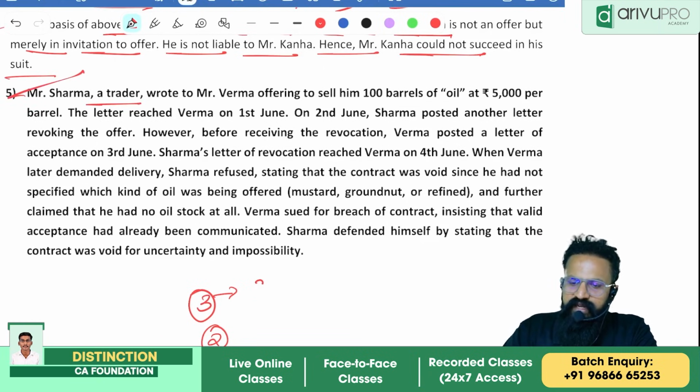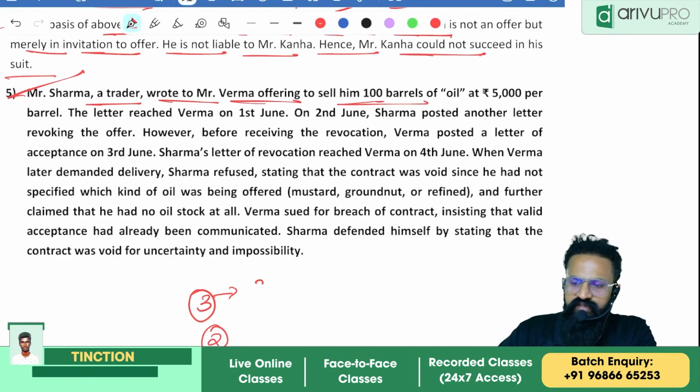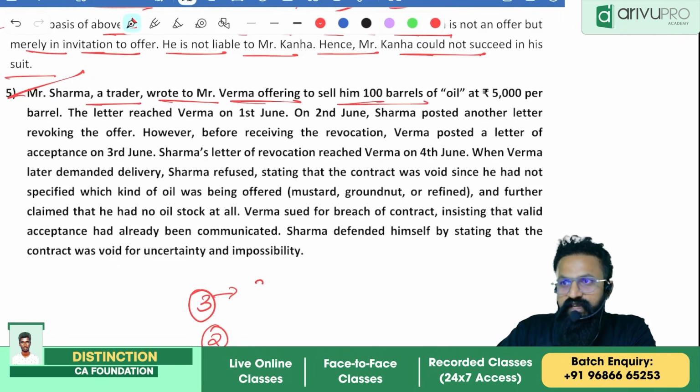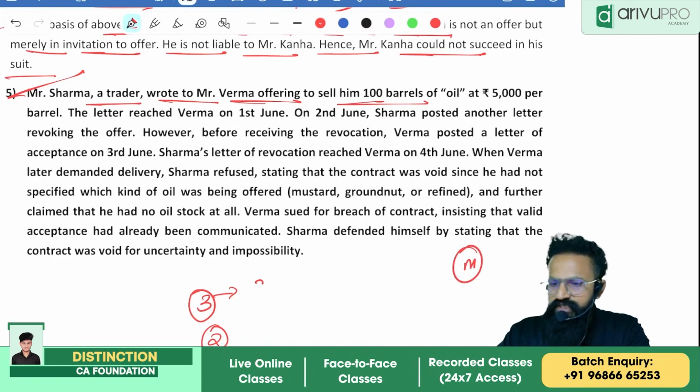Mr. Sharma, trader, wrote to Mr. Verma offering to sell him 100 barrels of oil. I would say this is a difficulty level question. It could have been difficult, but because of being detailed, I would say this is moderate. If not, this is capable of being a difficult question.